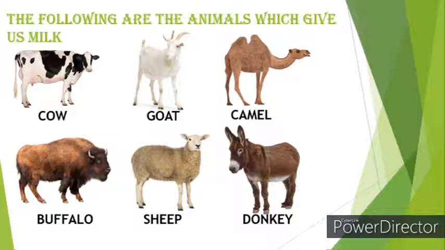These are some animals which give us milk. There are around 6 animals which give us milk. We have cow, goat, camel, buffalo, sheep and donkey. These give us milk, and cow is the majority. Majority of people drink cow's milk. And camel is in the desert, right? So desert people will drink camel's milk.